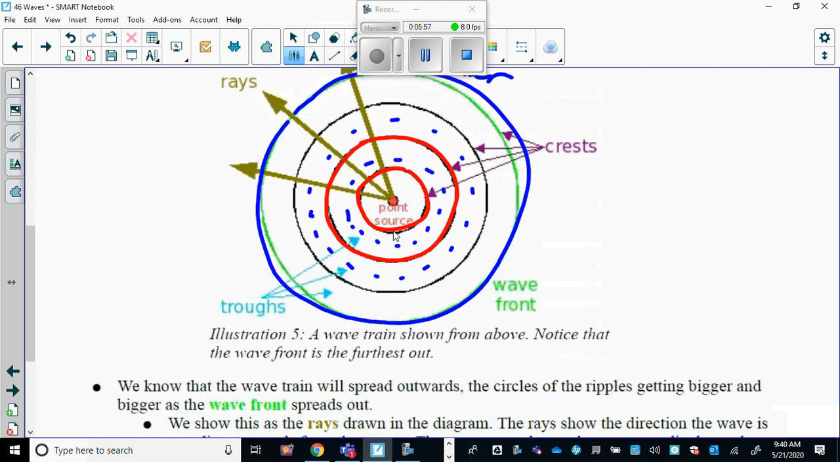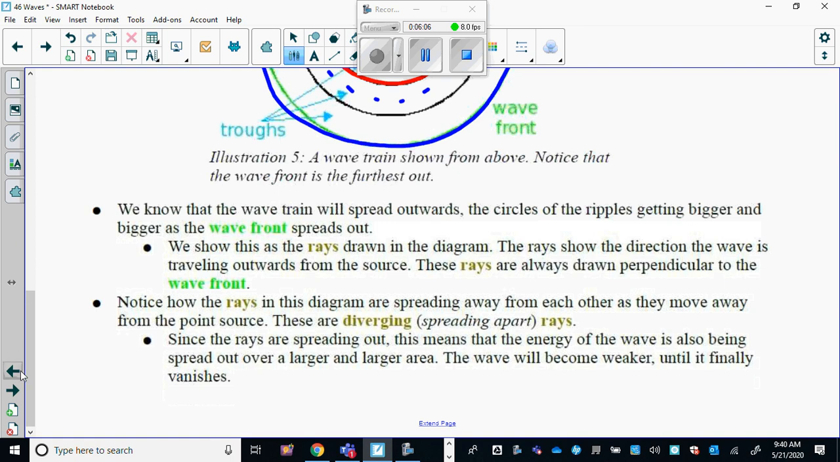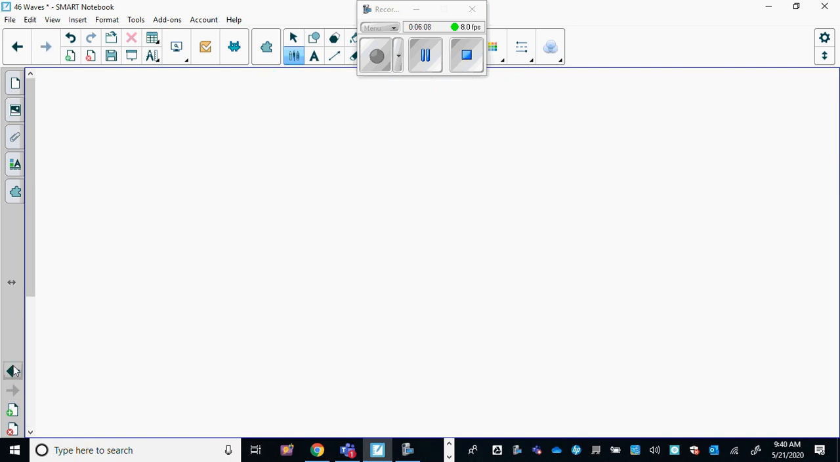And then we show that the rays drawn in this diagram show the direction of the wave. Okay. And that is it. That's it for the introduction to the properties of waves. We'll go on to the next one in the next lesson.